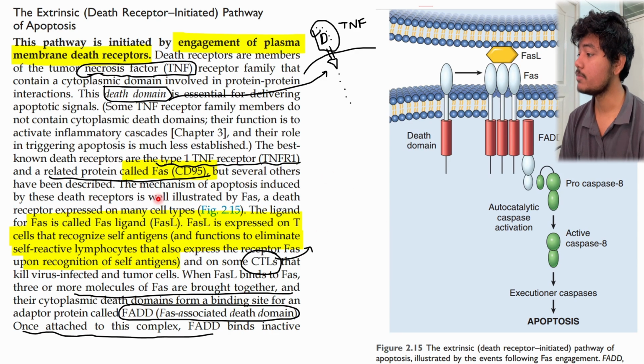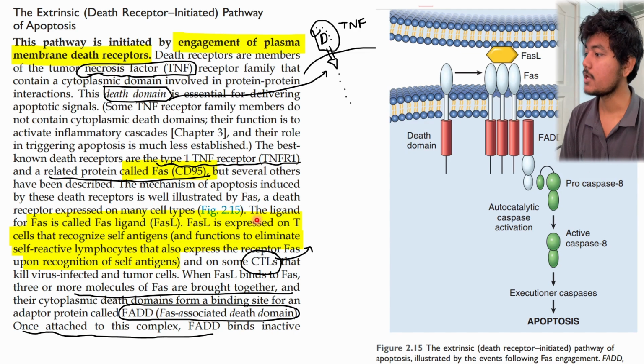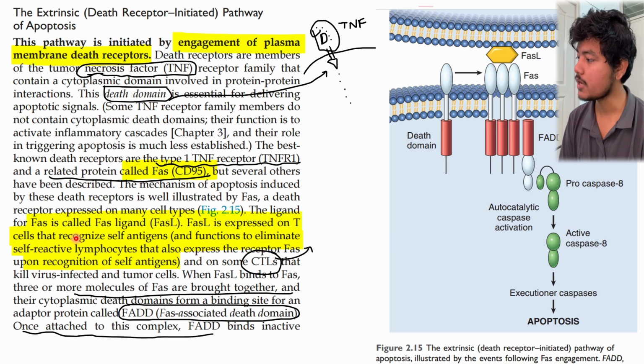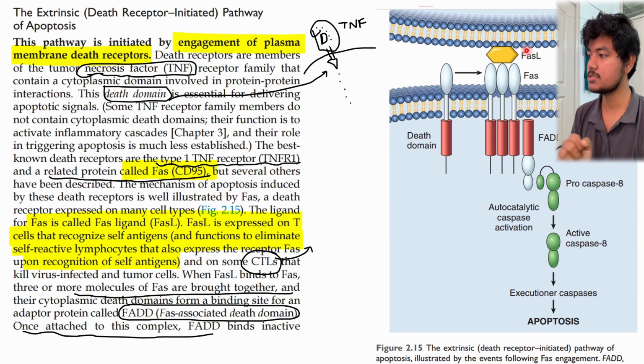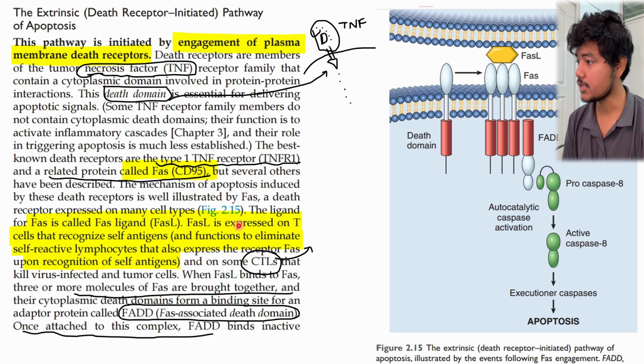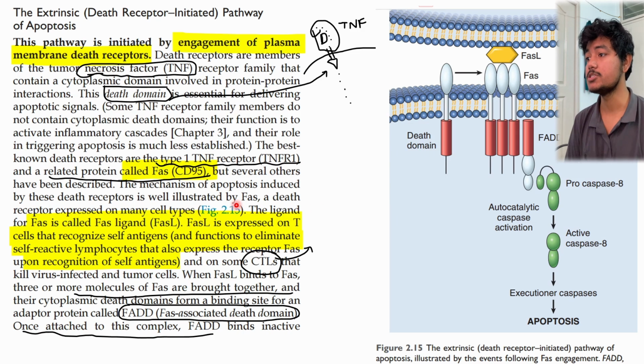But several others have been described. The mechanism of apoptosis induced by these death receptors is well illustrated here. A death receptor is expressed on many cell types, and the ligand for FAS is called FAS ligand. So see here, this is the ligand, and the ligand is coming and attaching to the receptor. FAS ligand is expressed on the T cell. This is important. As I have mentioned several times, something is coming from outside.